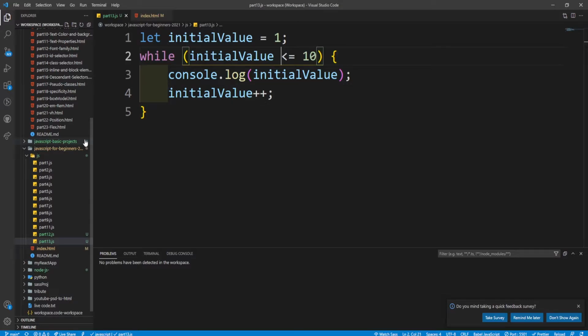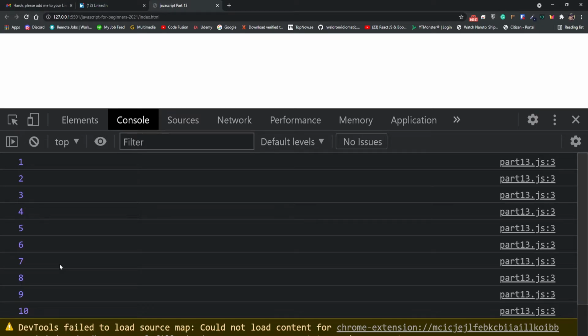The condition of while loop is very simple. If the initial value is smaller than or equal to 10, the code block is executed. Let me show the result in the console. Here you can see the results. Our code snippet is executed properly and prints the count 1 to 10.